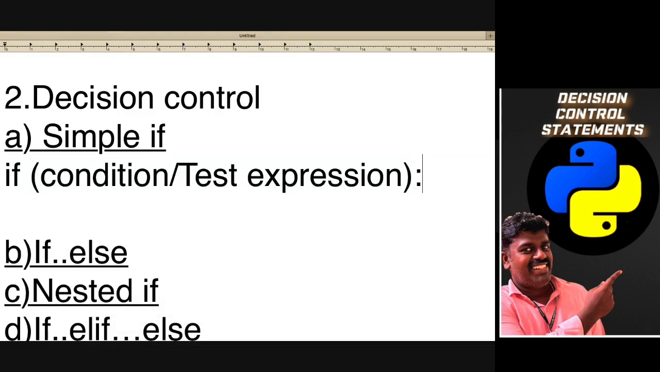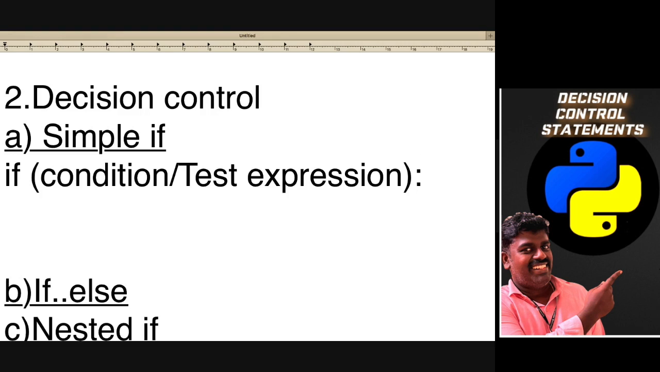In C we use curly braces to show the block of statements, but in Python we use indentation. That concept is very important. Indentation means it will be given after four spaces, 1 2 3 4. So after four spaces, those are the block of statements. If this condition is satisfied, then the block of statements will be executed.